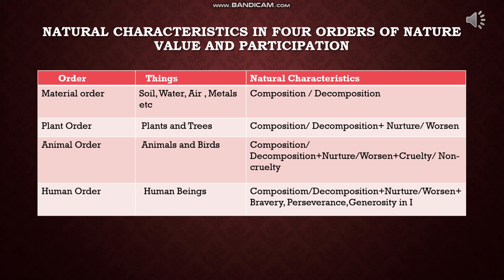Apart from these positive or strong values in the I, there are some contradictions and conflicts we can see in human beings, and this leads to a state of unhappiness. So it is said that only if we live according to our basic human characteristics as mentioned above, we have a definite character; otherwise it is not definite and it is uncertain, unlike the other three orders as discussed before.